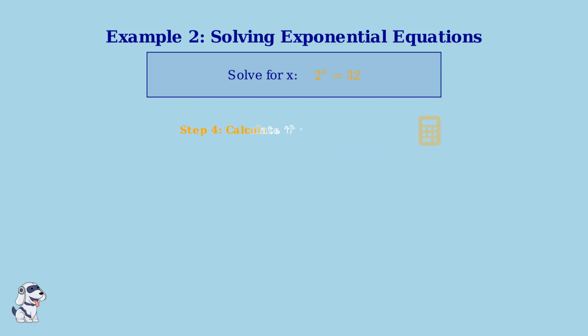Step 4. Now we need to calculate the numerical values. Using a calculator, we find that log of 32 is approximately 1.505 and log of 2 is approximately 0.301.